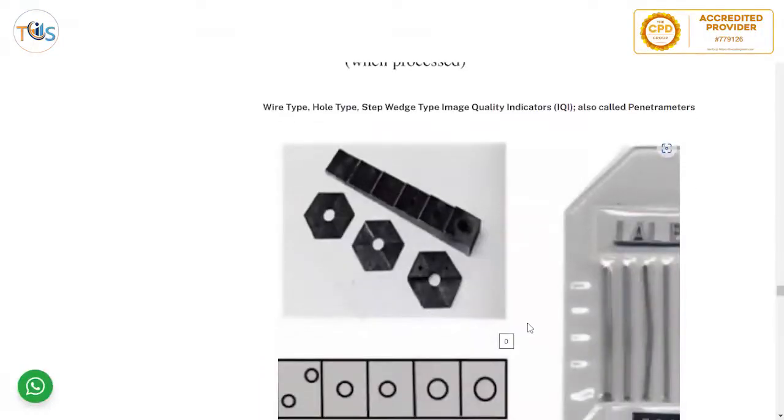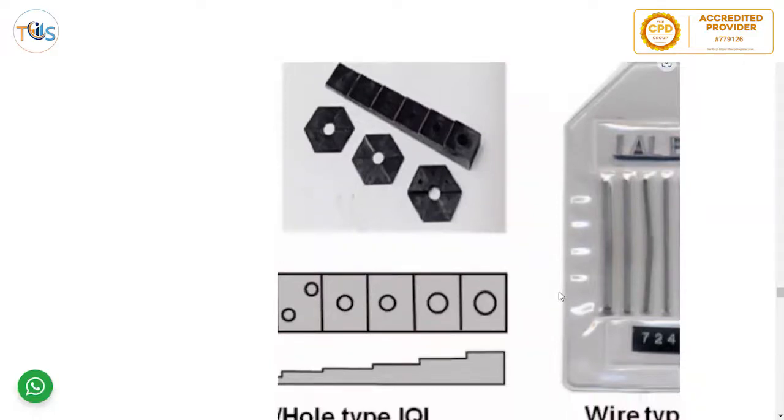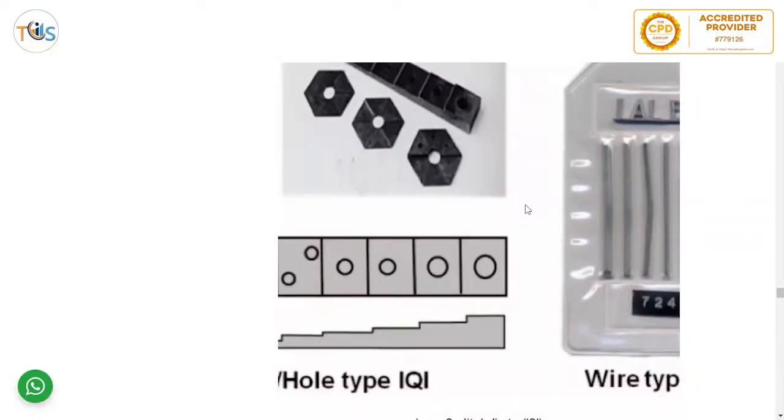And then we got different hole type, step wedge type, or wire type indicators, image quality indicators called penetrameters. So practically what this means is that you put this wire or these holes next to the object to be radiographed. So if you can see the wire, like the fourth wire in this, normally there are 7 wires in wire type. So if you can see, let's say, the fourth wire here, and you know the thickness of this wire, it's a known thickness.